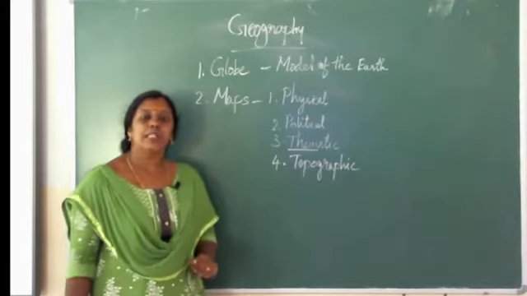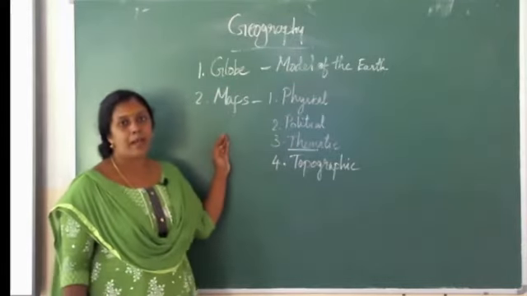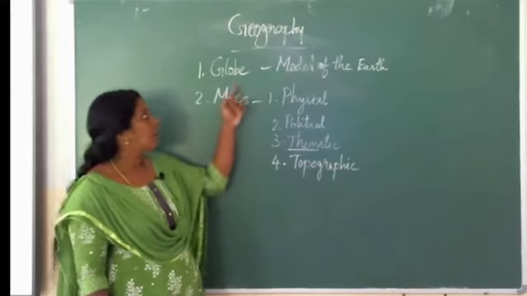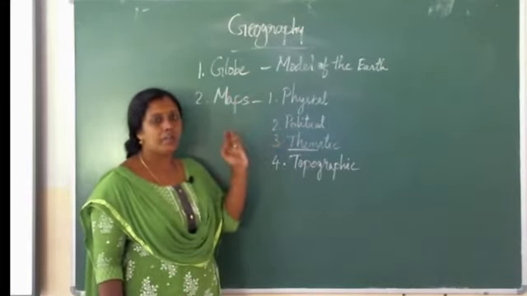Then we discussed the differences between globe and map. Globe is a model of the earth, but map is a drawing of the earth's surface.